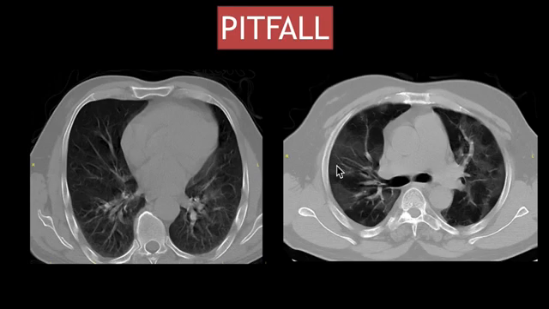So these are the classic confluent ground glass opacities. You can see peripheral location involving the anterior as well as posterior aspects of the bilateral lung fields. So always remember this pitfall. The gravitational opacities should not be confused with ground glassing.